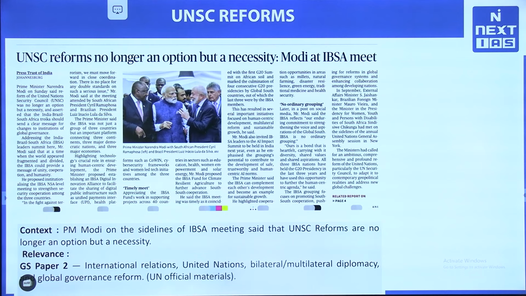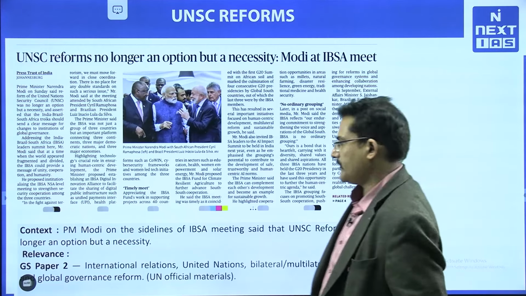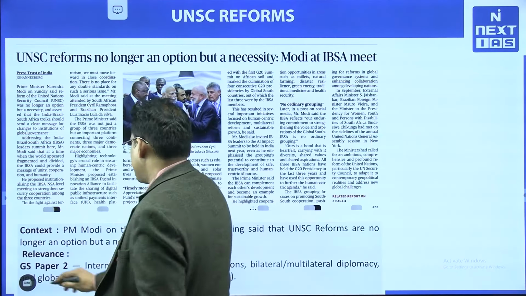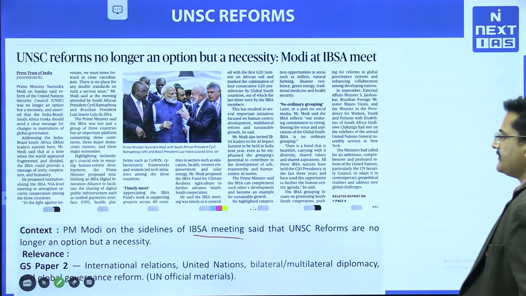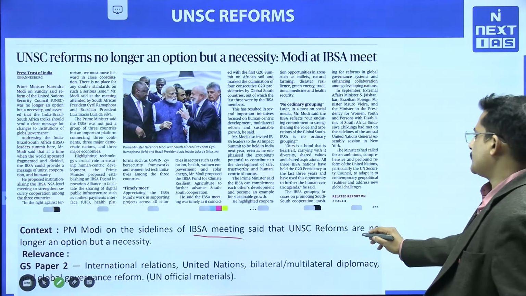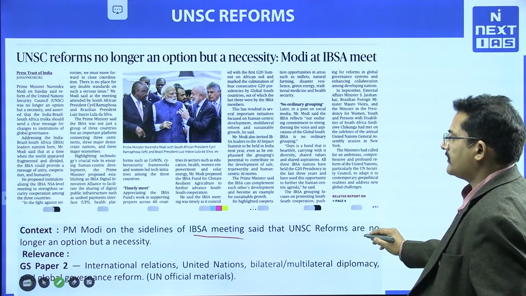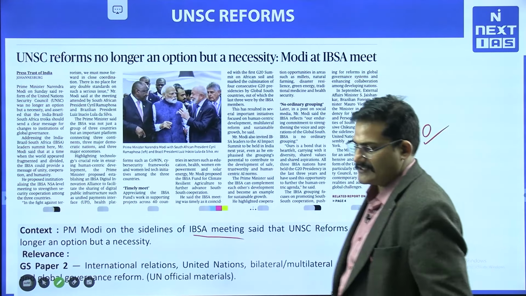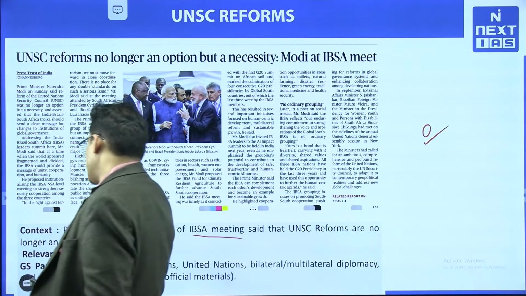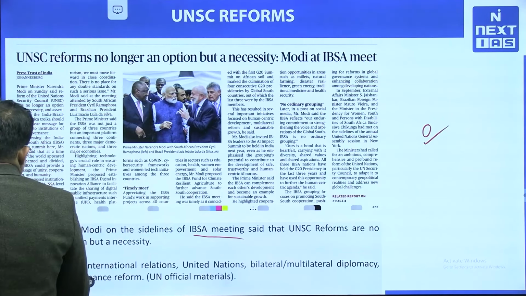In the main section we are trying to discuss the United Nations Security Council reform. So we have to understand the background of it. What happened? PM Modi, on the sidelines of the IBSA meeting, we have discussed the IBSA meeting, said that United Nations Security Council reforms are no longer an option. अब option नहीं बचा, it is a necessity,